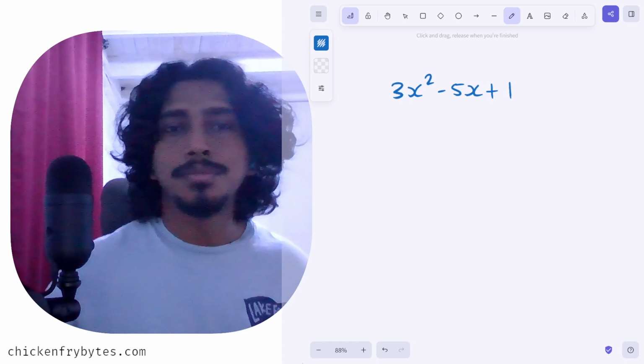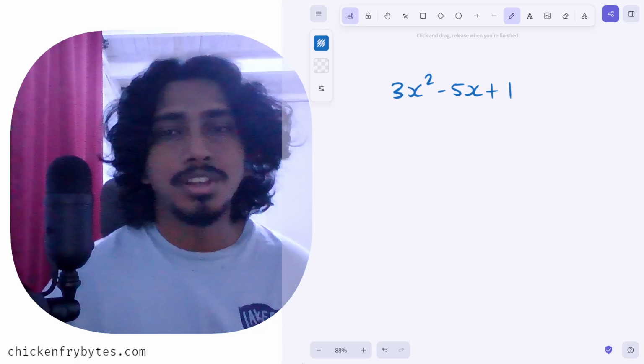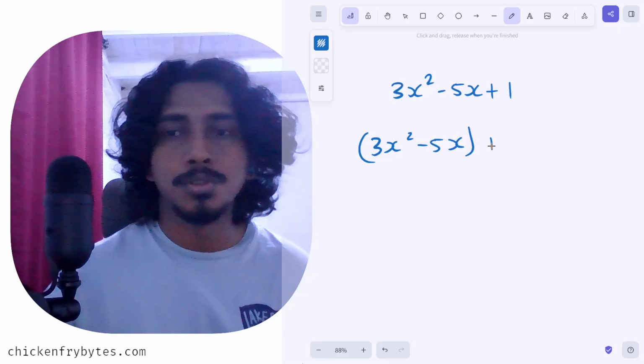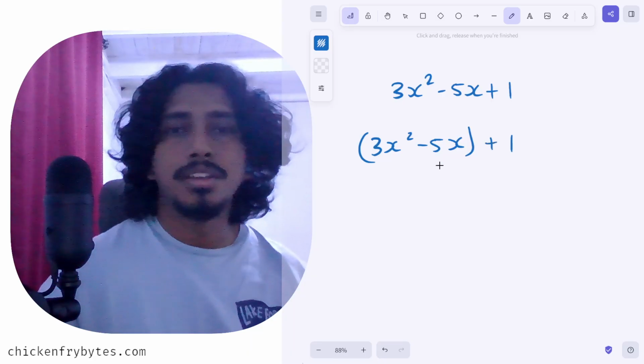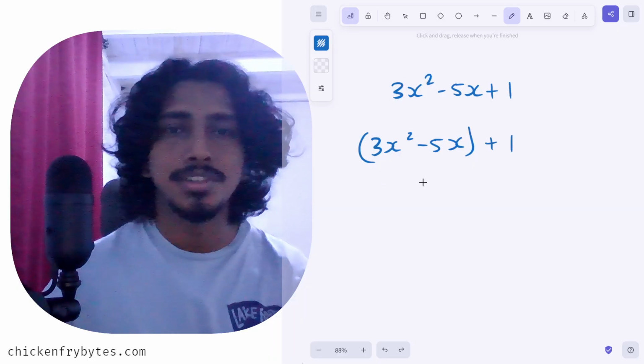Let's do another example, right? So first step again, we pair off the terms in x. And so we have 3x squared minus 5x paired off. Of course, we have our plus 1 in the corner. Then we factorize out the coefficient of x squared, which in this case is 3.